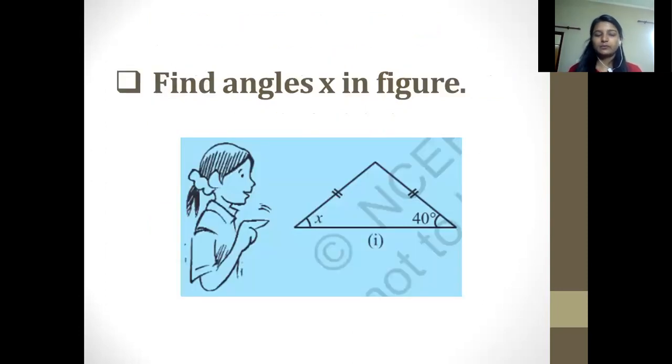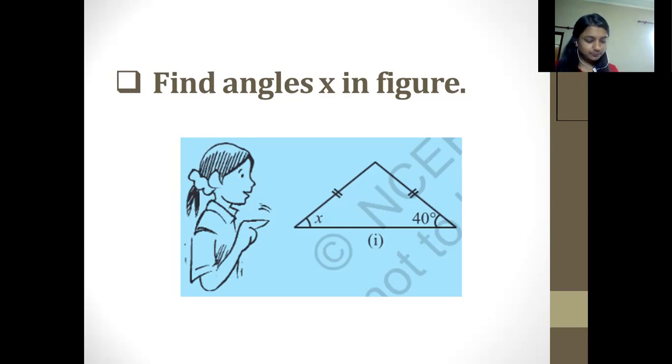Now, how do you think we can solve this question? What are you inferring from this question? You have to find the angles. Also, you have to find the value of x in this figure. How can you find the value of x? I'm giving you some time to think about it.